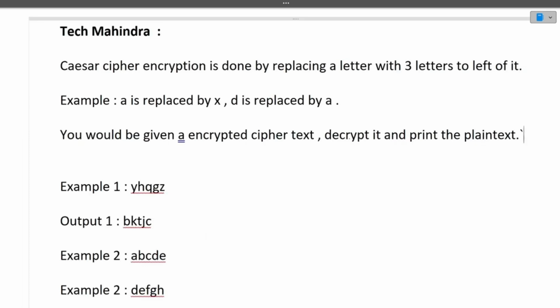So guys, first of all we will be discussing the question, then the approach of this question, and finally the coding part of this question.